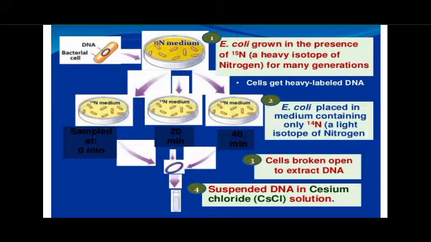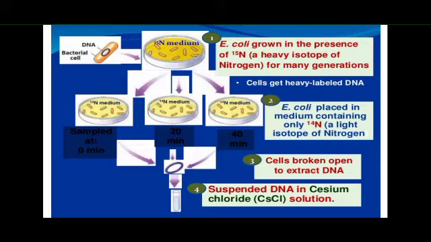You can see here the first point: they have taken E. coli and grown it in a culture medium with the heavy isotope nitrogen, N15, for many generations. So, coming to the second point, now the cells have heavy labeled DNA, that is with N15.